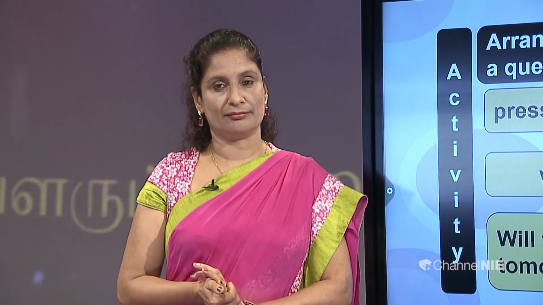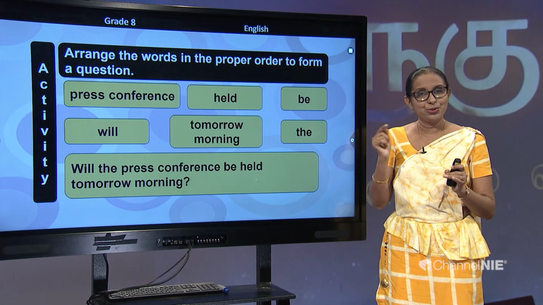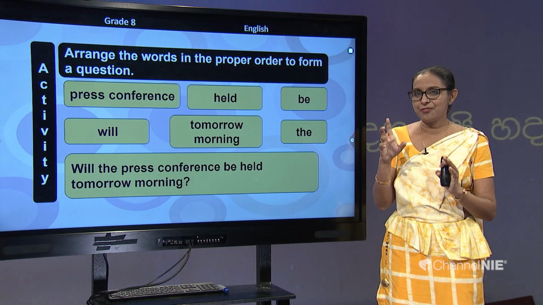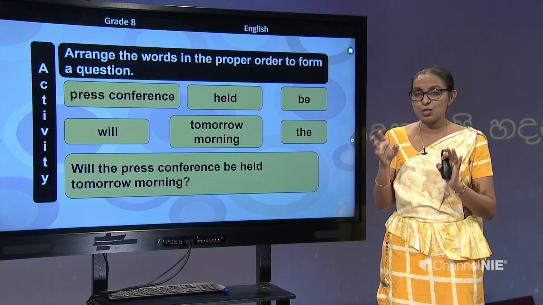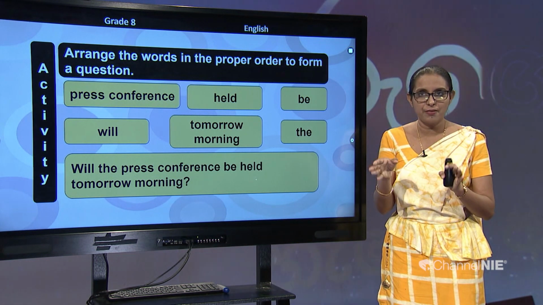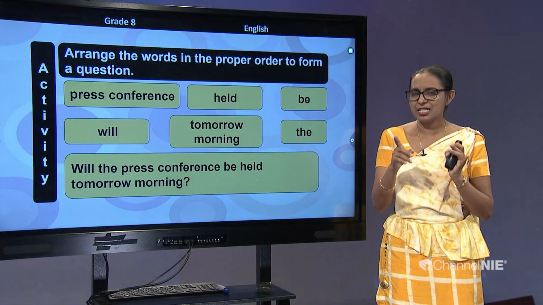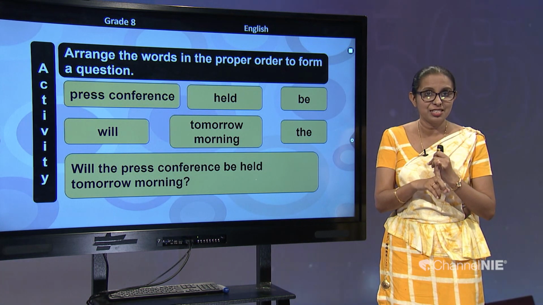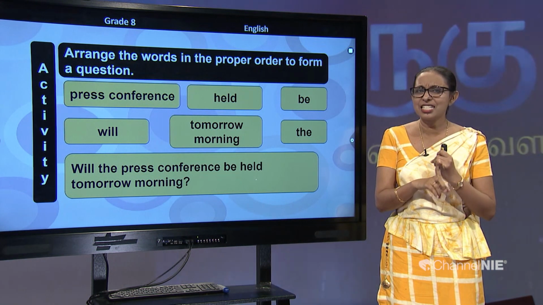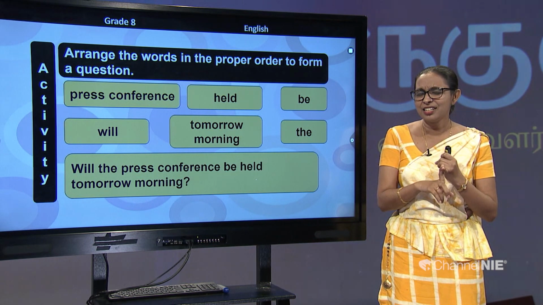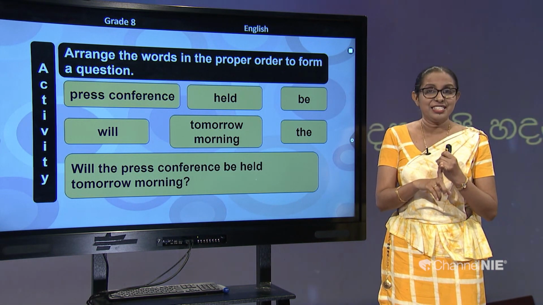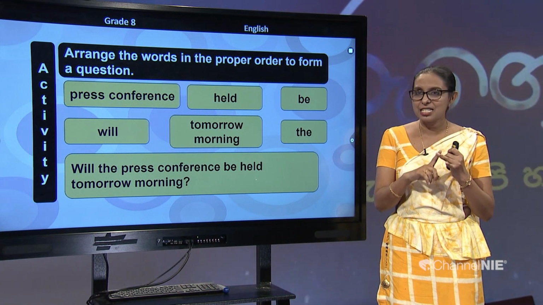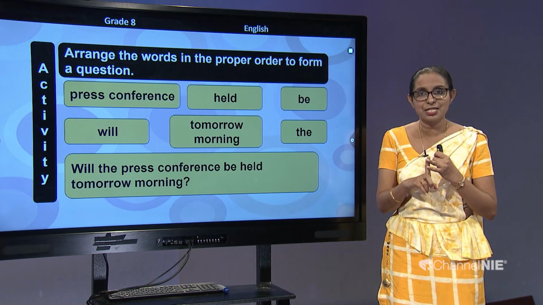Yes. Now, children, again I am going to remind you the main parts of the passive voice sentence, what you should know, right? What are they? Yes, the first one, the subject and the object pronoun. What is the second one? Yes, the second one is you have to know the past participle forms of the verbs.